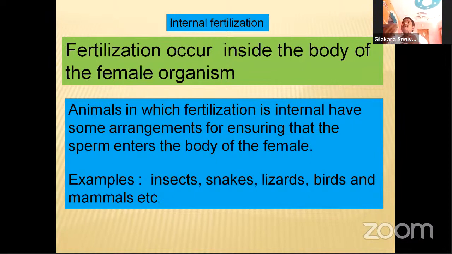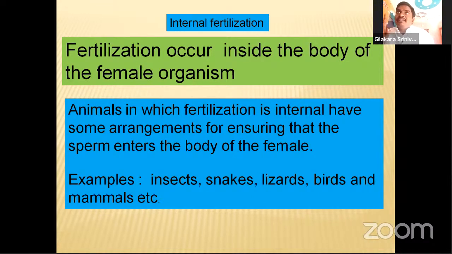Internal means inside of the body. The fusion of male and female gametes takes place inside of the body. The fertilization occurs inside of the body of the female organism. That's why it is called internal fertilization. Animals in which fertilization is internal have some arrangements for ensuring that the sperm enter into the body of the female.